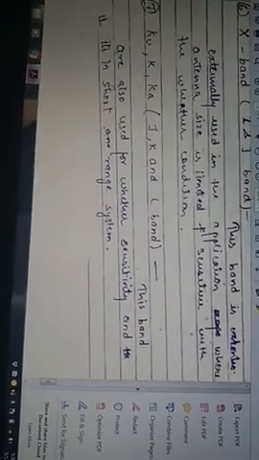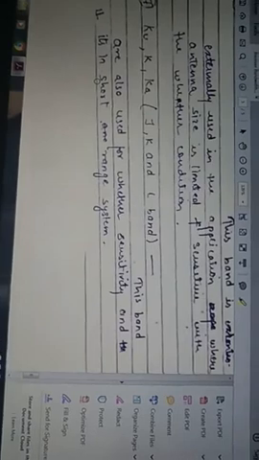Next is Ku, K, Ka band. It means J, K and L band. These bands are also used for weather sensing, and it is a short range system band. There are different bands, A, B, C, D, E, F, G, H, I, J, K, L, and they have different applications. Thank you.